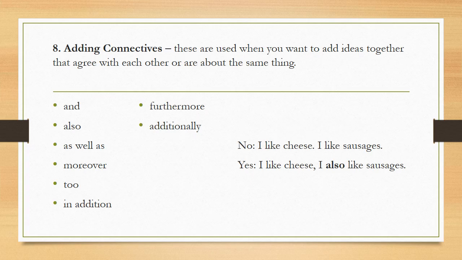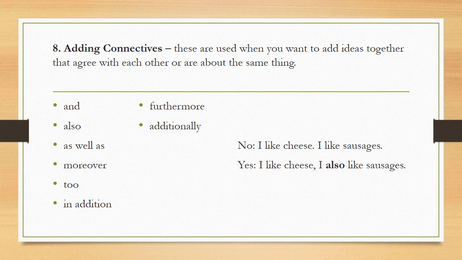And the last type of connectives is the adding connectives. These are used when you want to add ideas together that agree with each other or are about the same thing. So when you are adding ideas that are the same as your first idea, you can use these adding connectives. The example connectives are and, also, as well as, moreover, to, in addition, furthermore, and additionally.